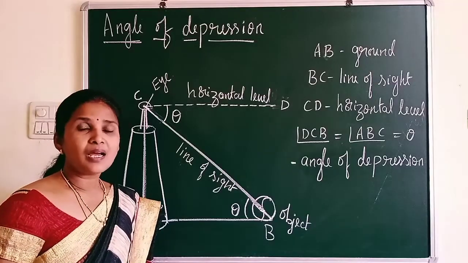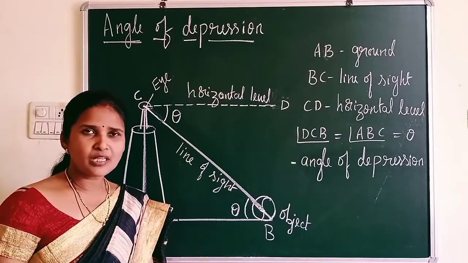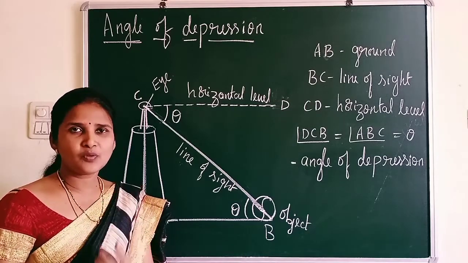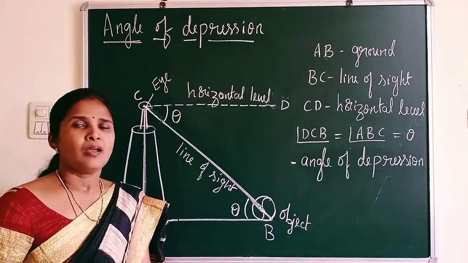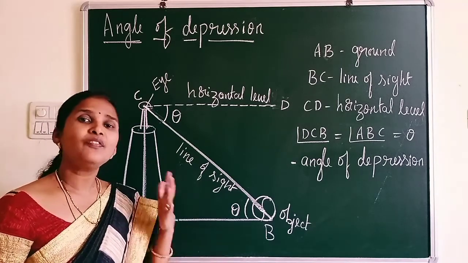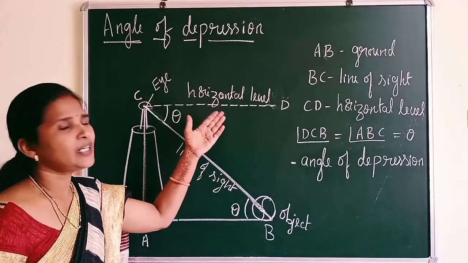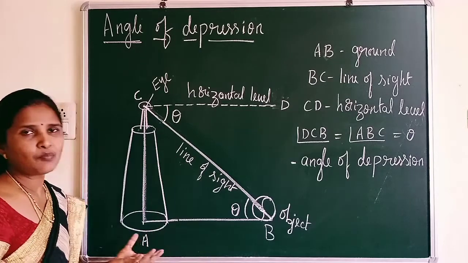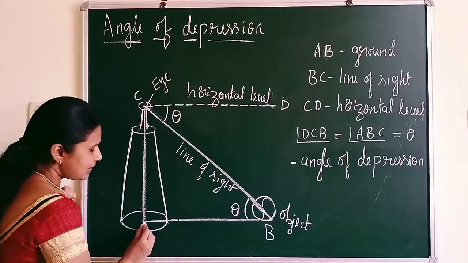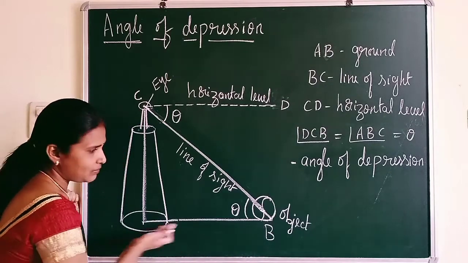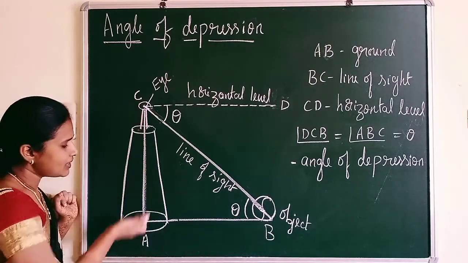Now let us learn another situation. So till now we understood the meaning of angle of elevation, line of sight and horizontal level. Now let us understand another situation, called angle of depression. Here also you need horizontal level and line of sight. So let me explain this diagram. You can see here AB is the ground. Always the first line, this is AB, is the ground, and the minar is on the ground.